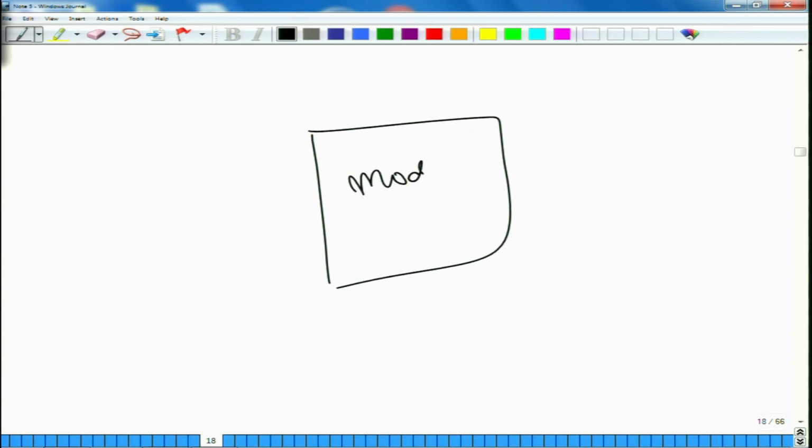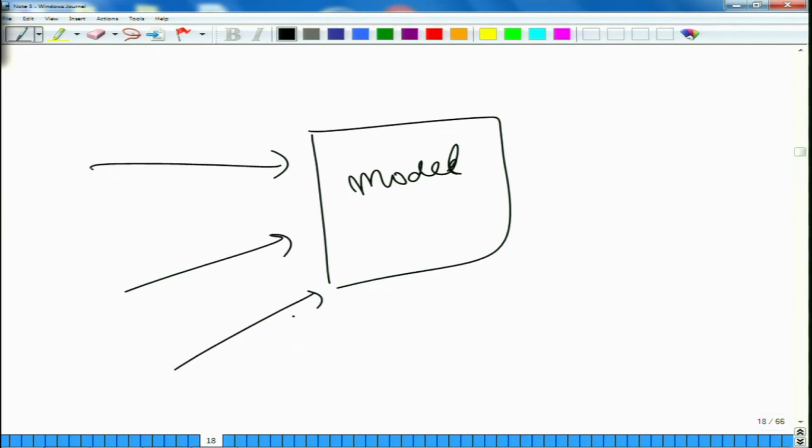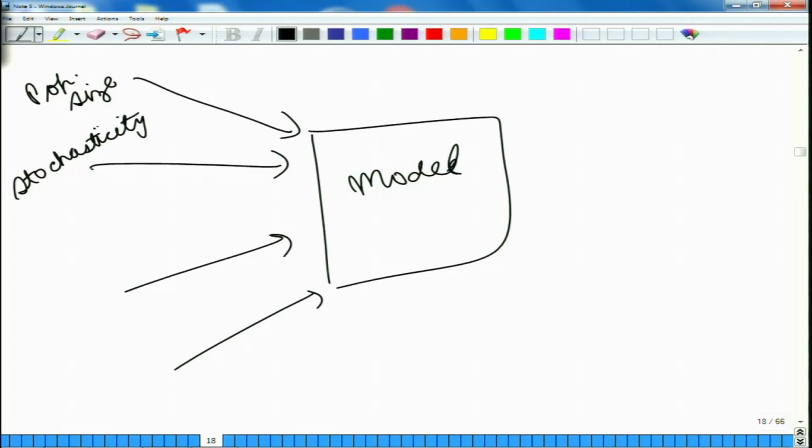So, this is our model, and in this model we are providing a number of inputs. These inputs could be, say, population size, or the stochasticity, which could include environmental variation or, say, diseases.